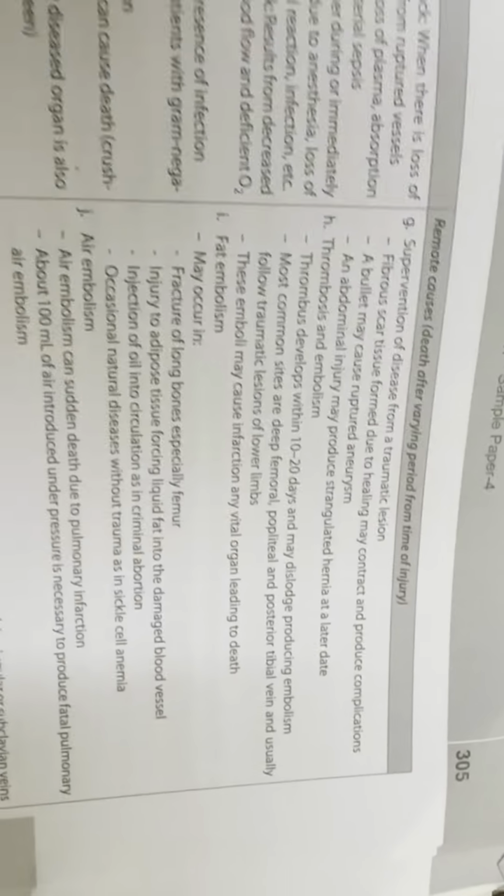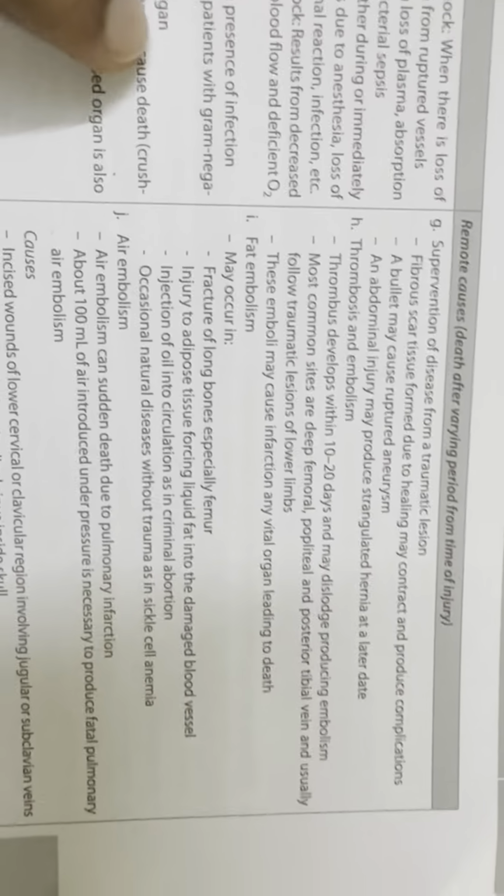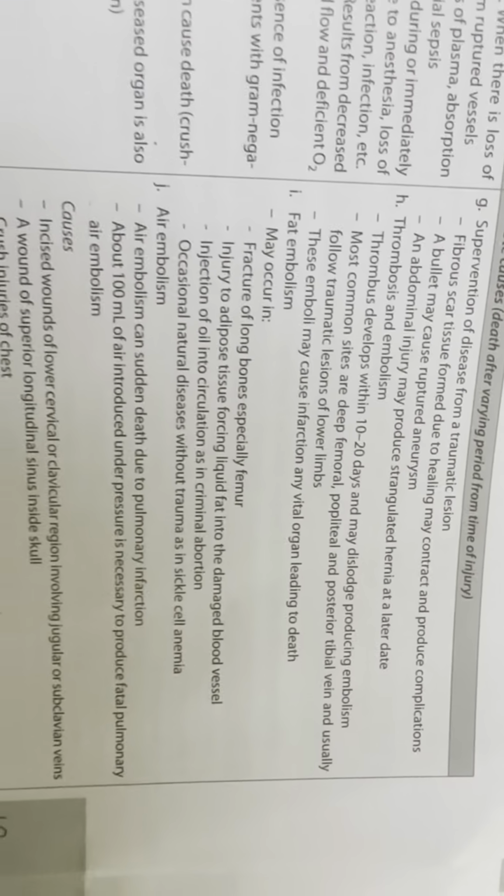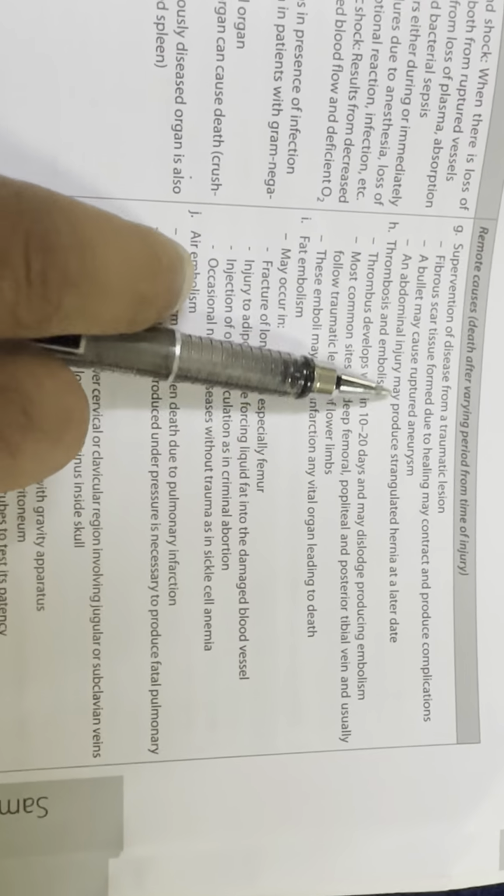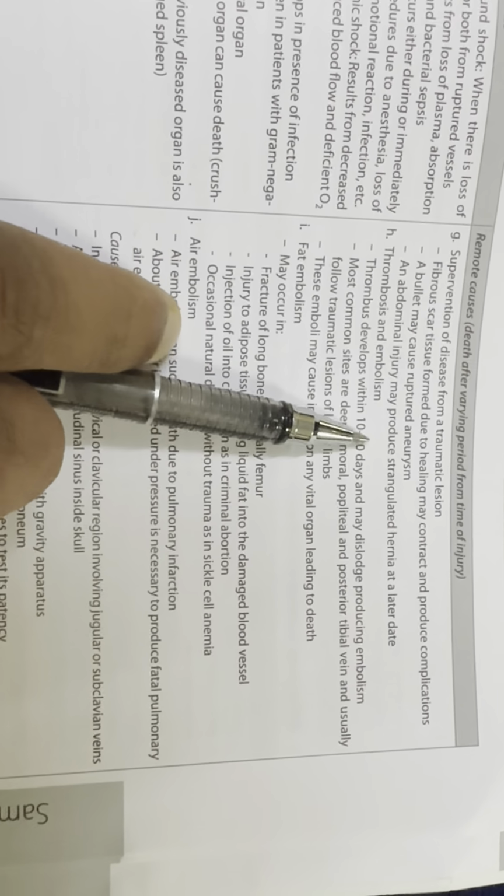Remote causes, death after varying period after time of injury. Next is supervention of a disease from a traumatic lesion. Fibrous scar tissue formed due to healing may contract and produce complication. A bullet may cause a traumatic aneurysm. An abdominal injury can produce strangulated hernia at a later date.